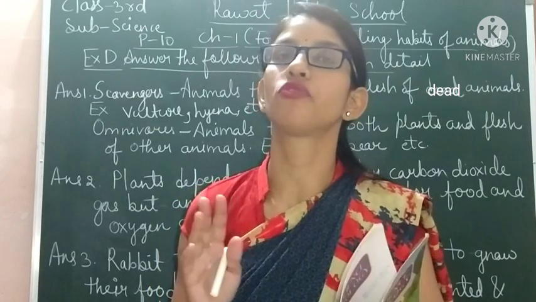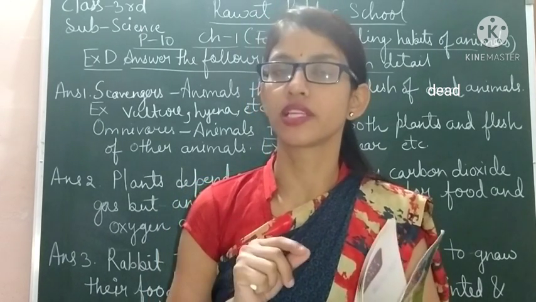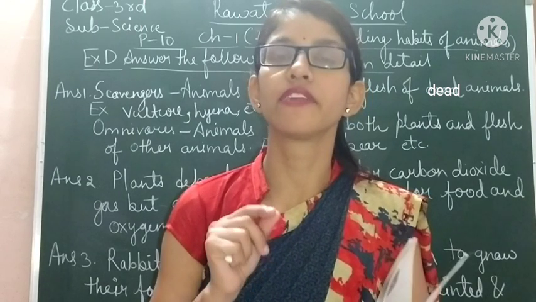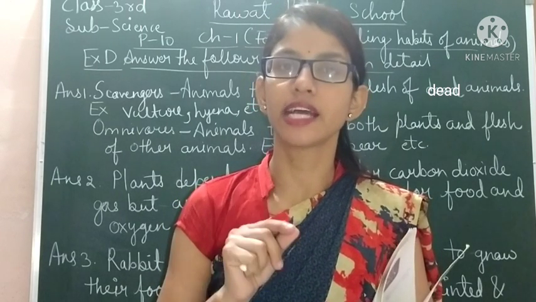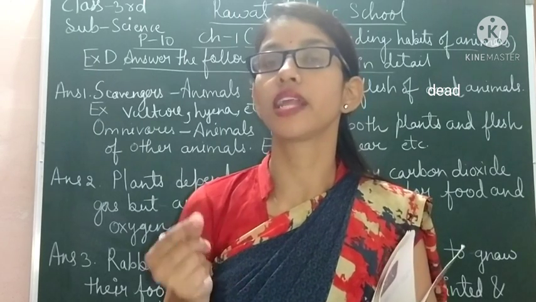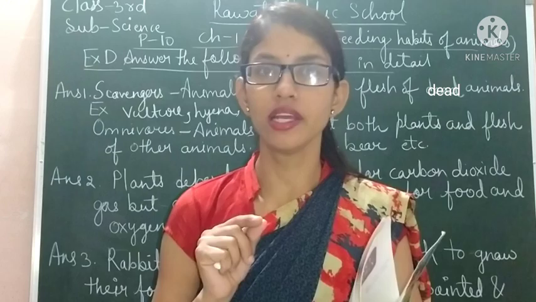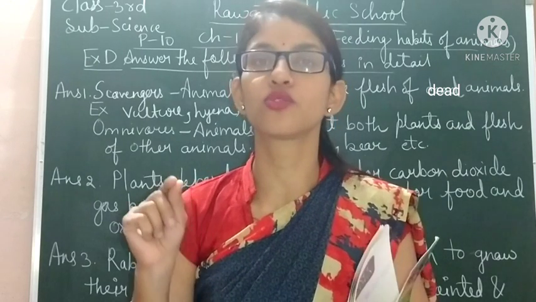Next, during the process of photosynthesis, plants prepare their food, and at that time the plant releases oxygen gas that is utilized by all living organisms for breathing. So they also give us oxygen to breathe.